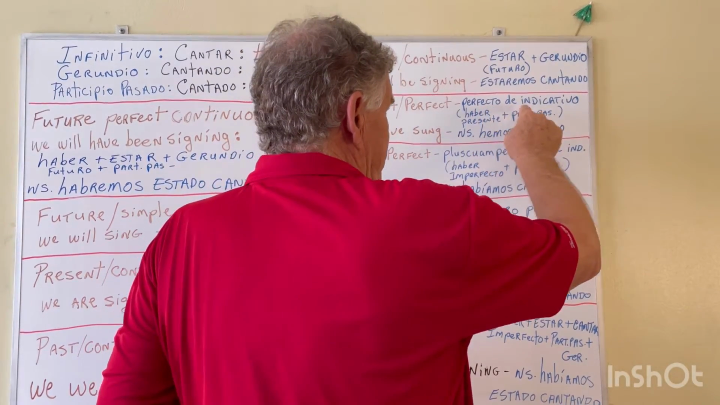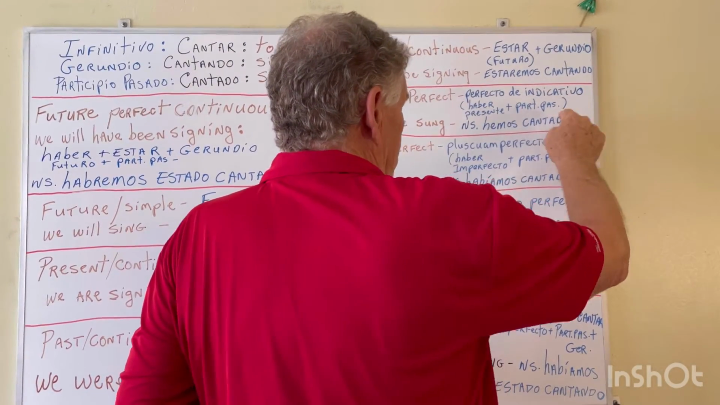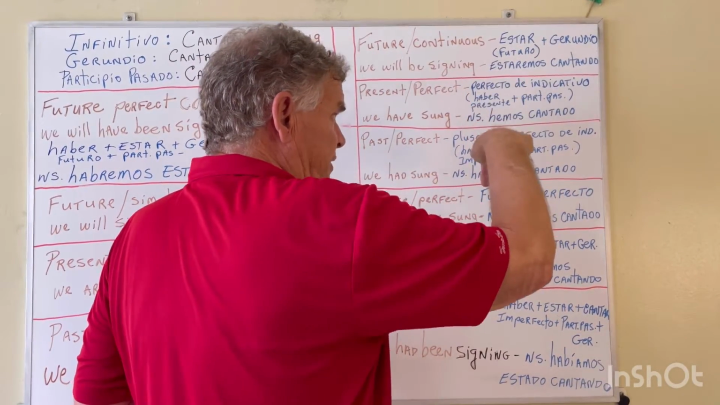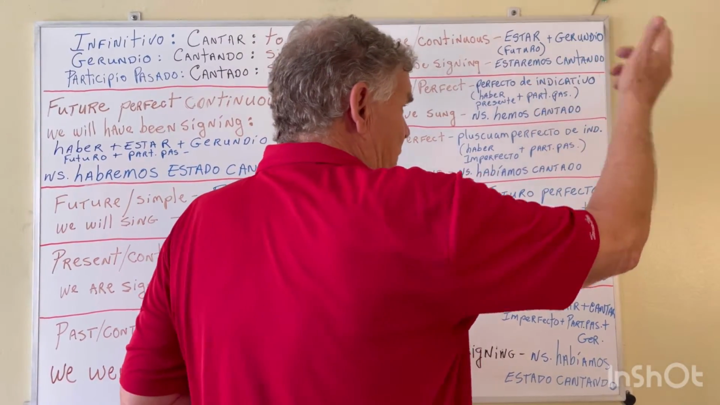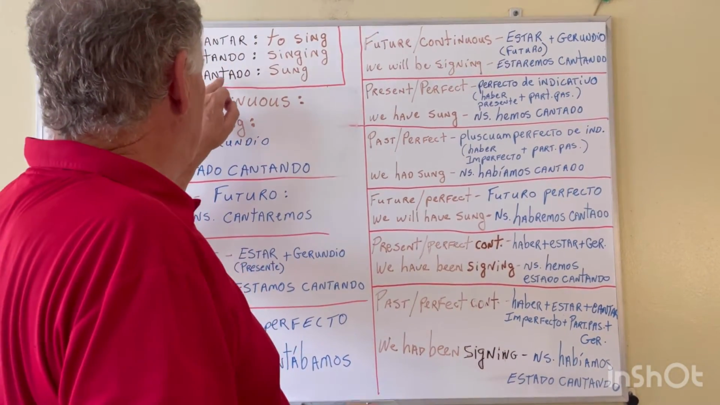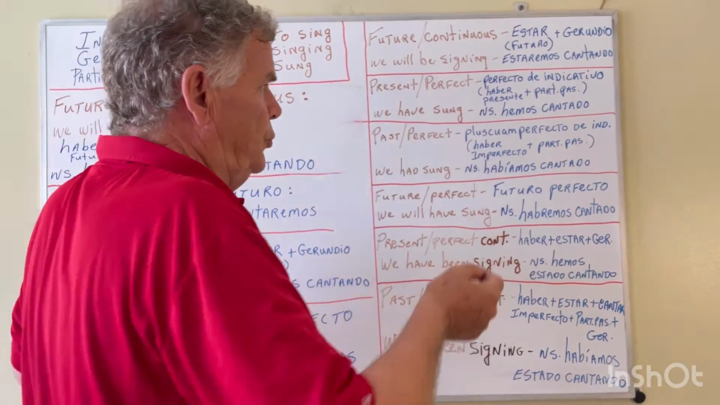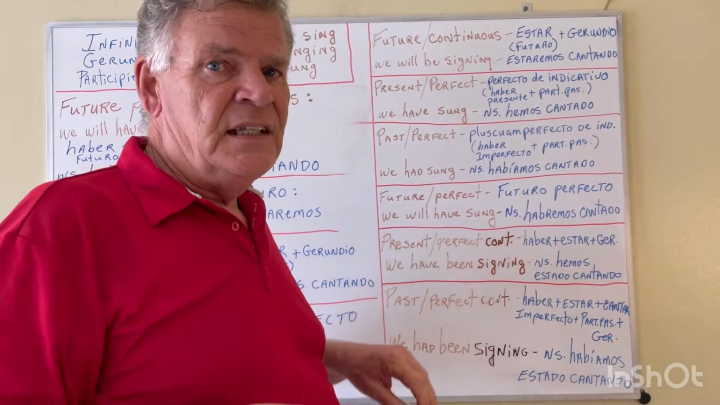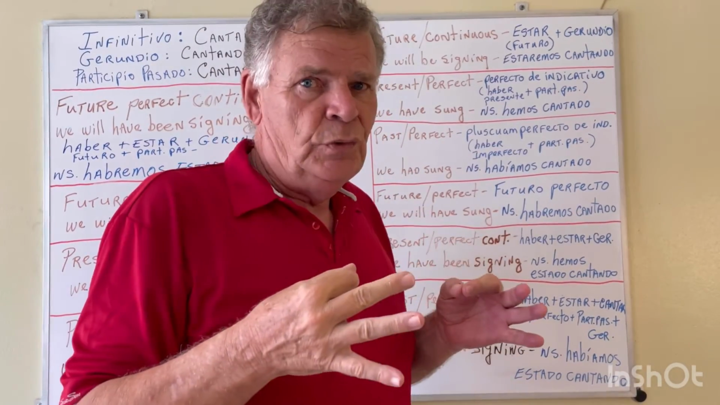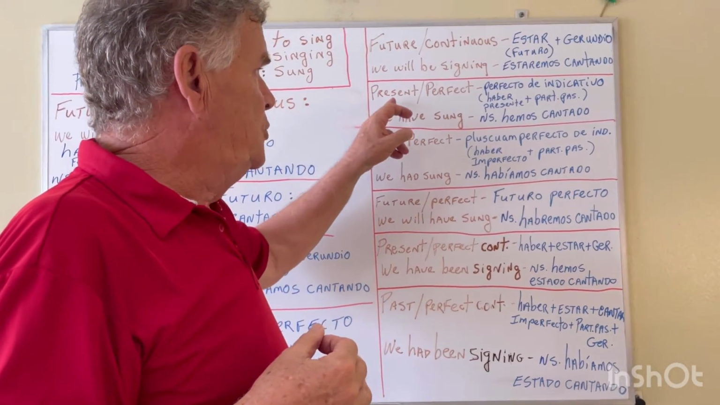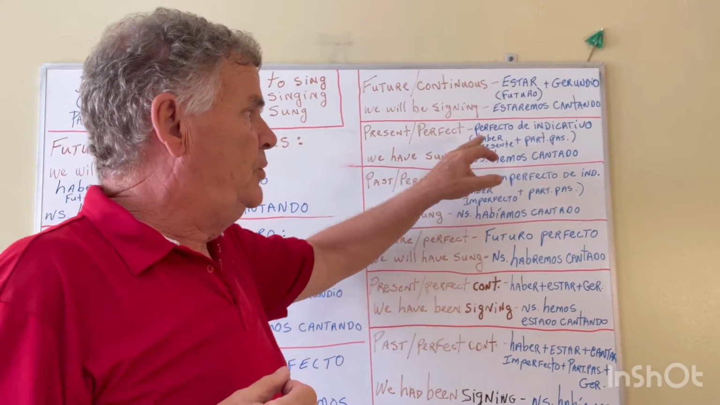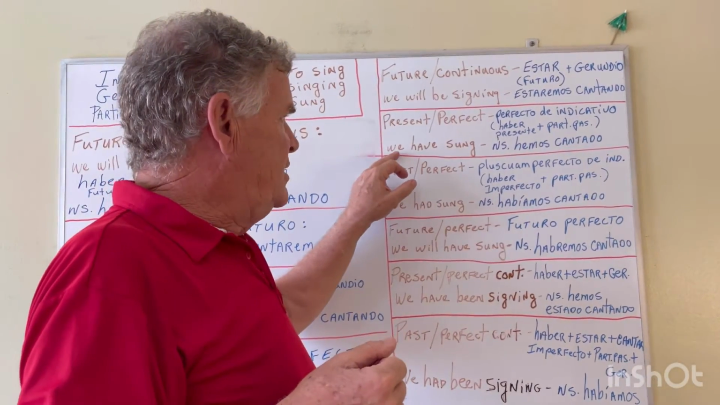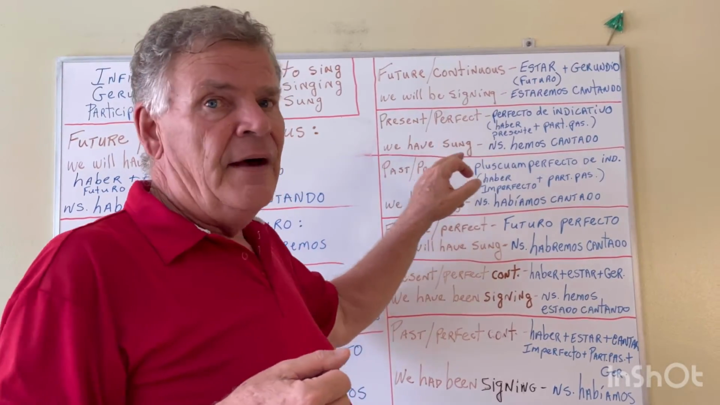In Spanish, the presente perfecto de indicativo is formed using haber in the present plus the past participle. So the past participle of cantar is cantado. So nosotros hemos cantado. Hemos cantado. That's the perfecto de indicativo, which in English we call the present perfect. Perfecto de indicativo. Hemos cantado. Okay? You would translate that as we have sung.